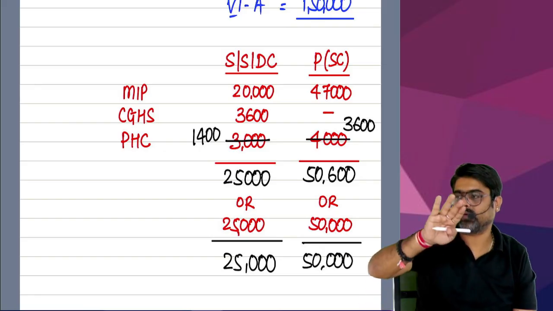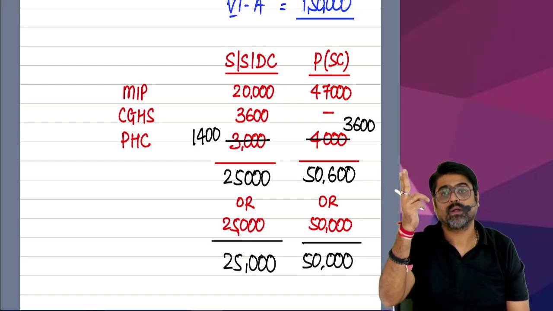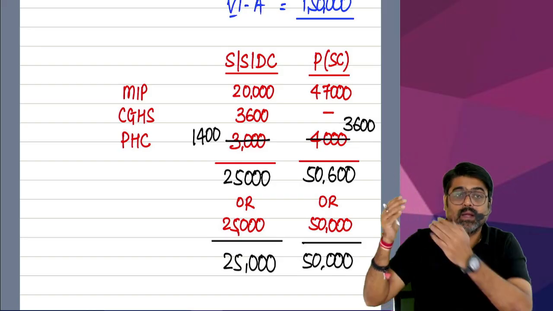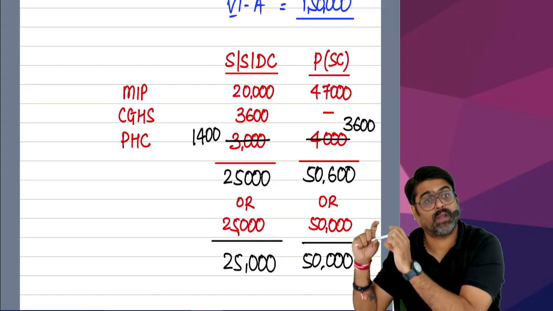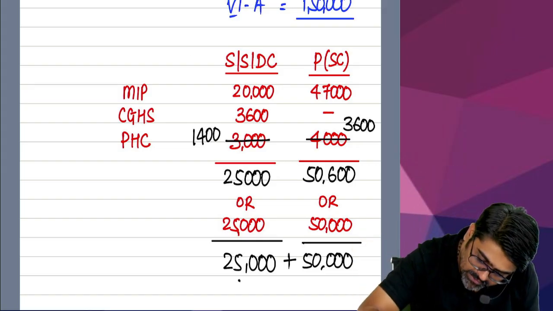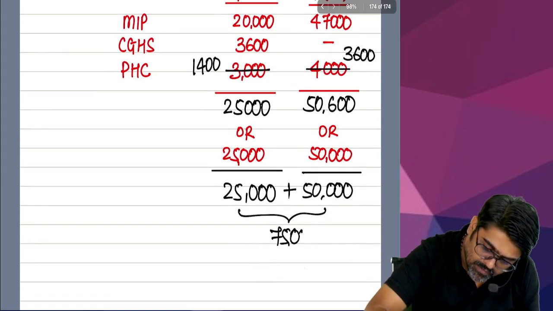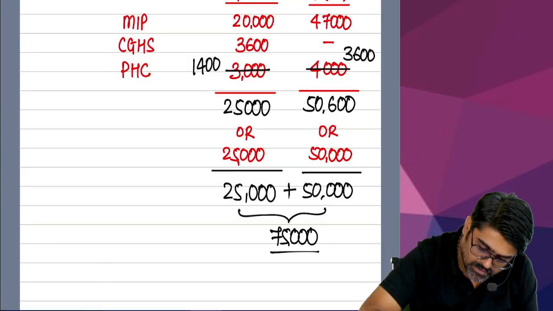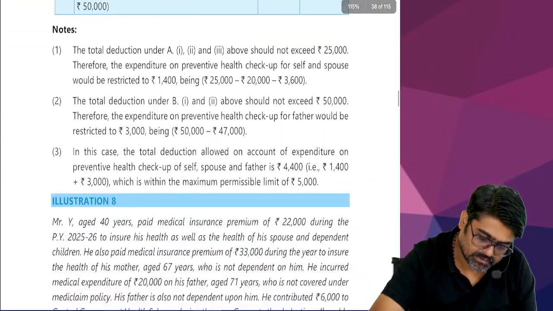So if you qualify 1,400 over here and 3,600 over here, see, the total is not more than 5,000, and you can claim the full limits also. 25 fully and 50 also fully. Getting my point? So the total deduction available under section 80D will be 75,000. Got it, sir? Should I move ahead? Perfect. Let's go to the next illustration.